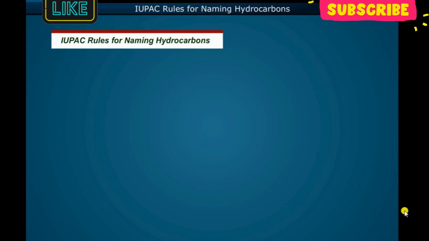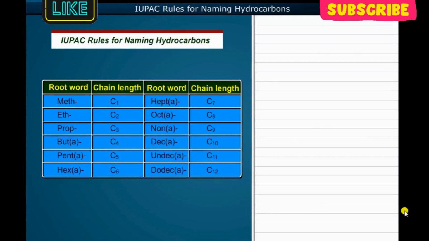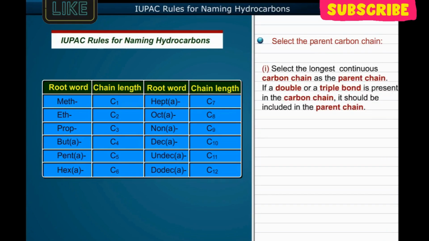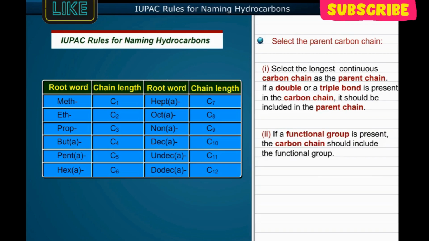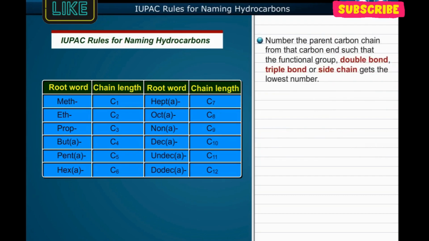IUPAC rules for naming hydrocarbons. Select the parent carbon chain. Number 1. Select the longest continuous carbon chain as the parent chain. If a double or a triple bond is present in the carbon chain, it should be included in the parent chain. Number 2. If a functional group is present, the carbon chain should include the functional group. Number the parent carbon chain from that carbon end such that the functional group, double bond, triple bond, or side chain gets the lowest number.